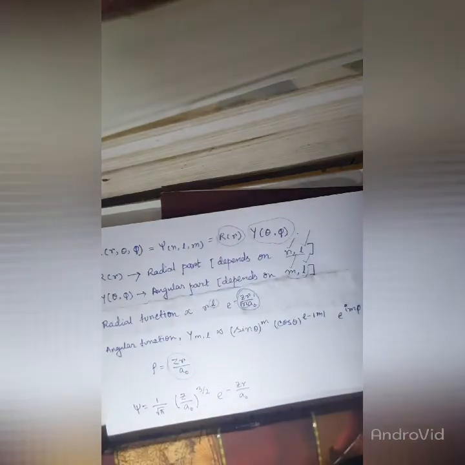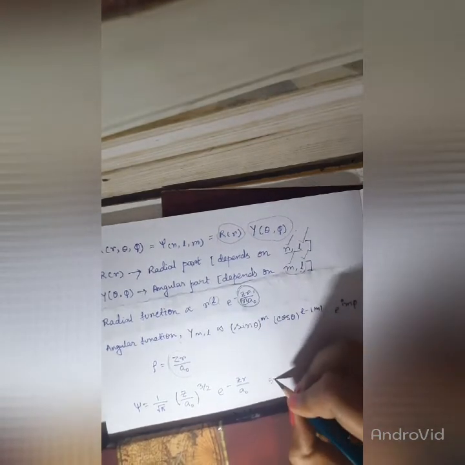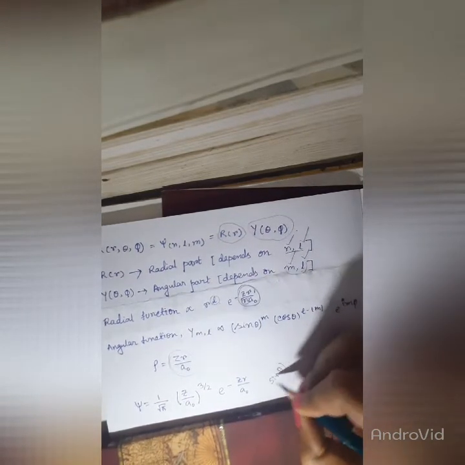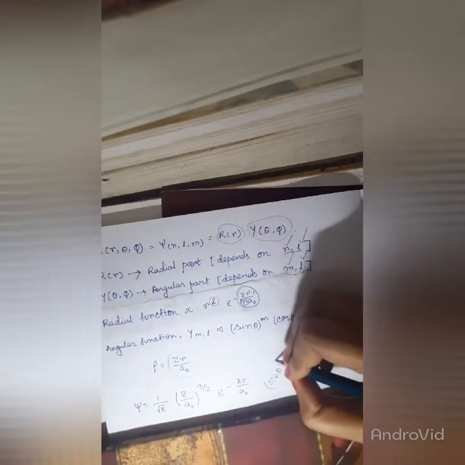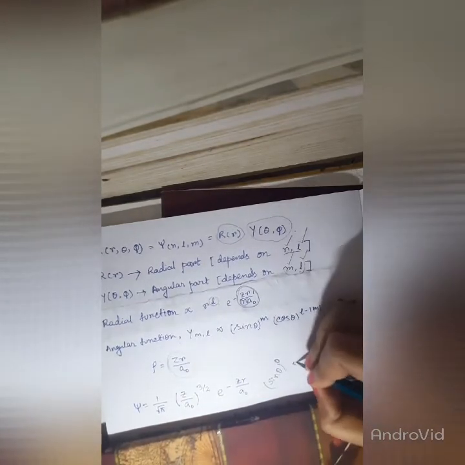Now in this wave function equation, the sin theta term is absent. Hence the power of sin theta is equal to 0, which means m is equal to 0.